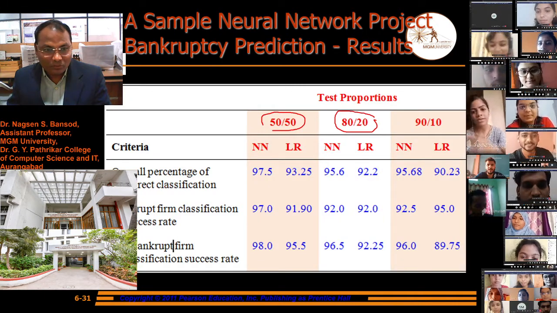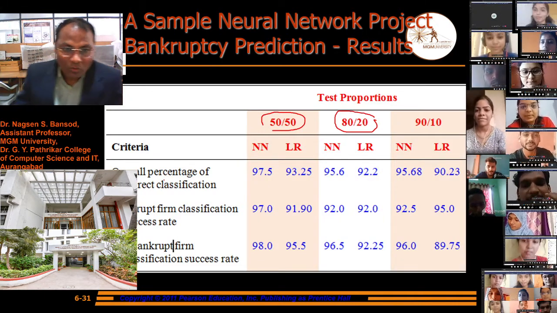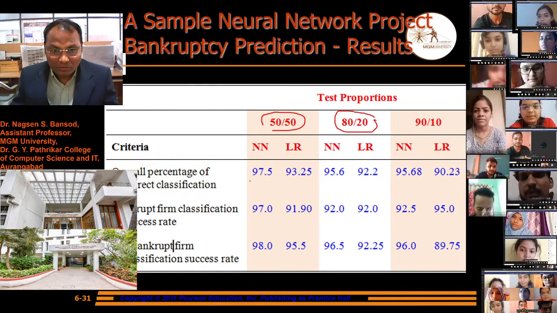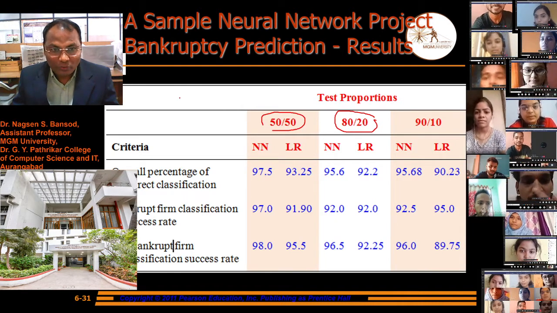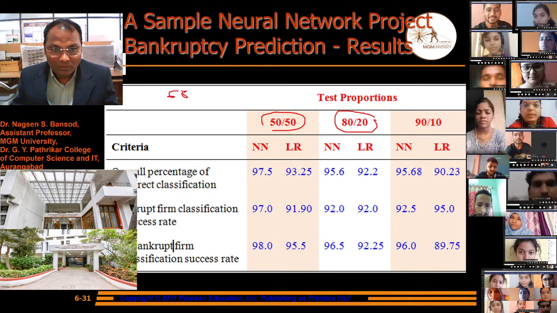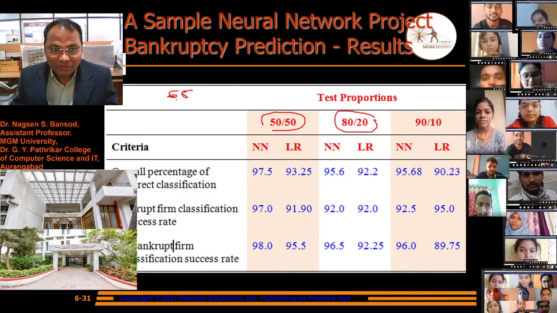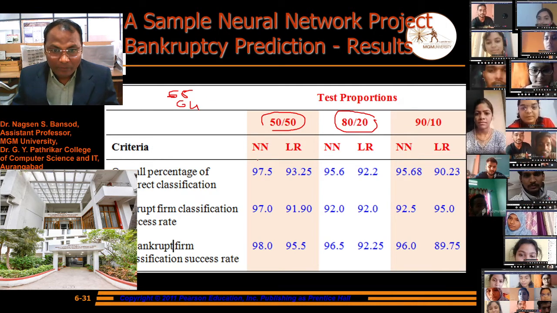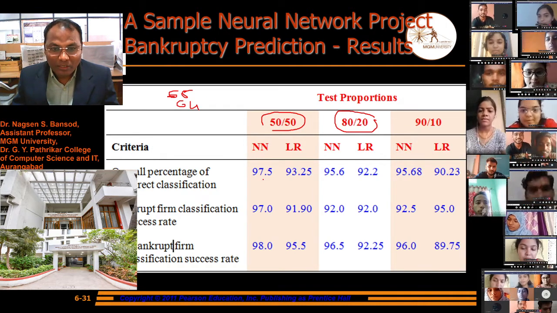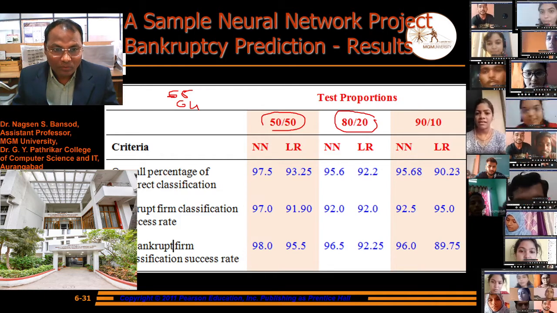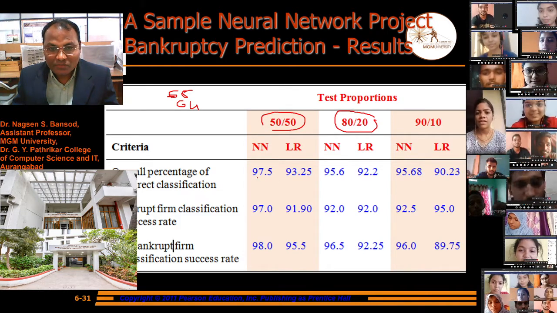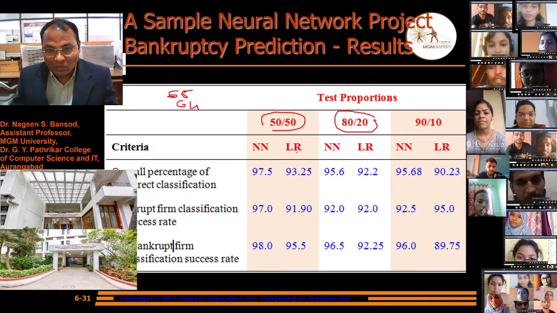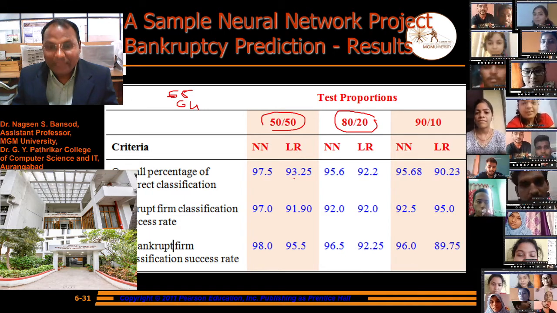You can look here. The criteria: overall percentage of correct classification by neural network. Through the neural network we know there are 65 bankruptcy firms and 64 non-bankruptcy firms. With the help of the neural network, the correct classification is 97%, and through logistic regression 93%.